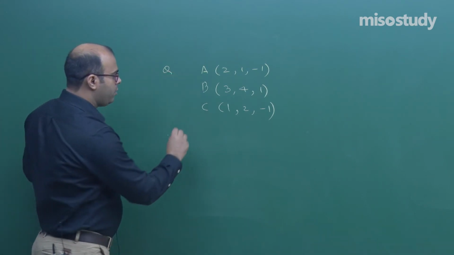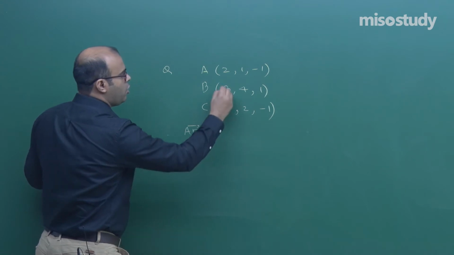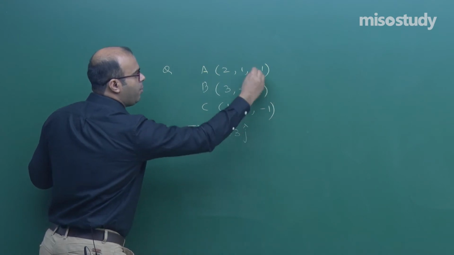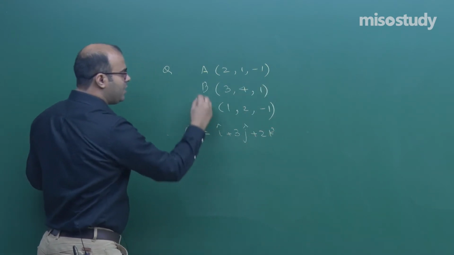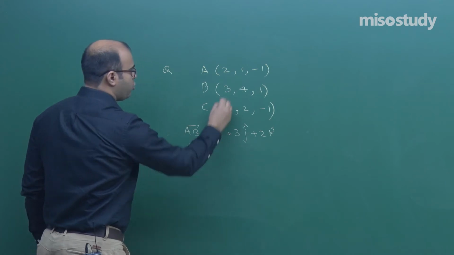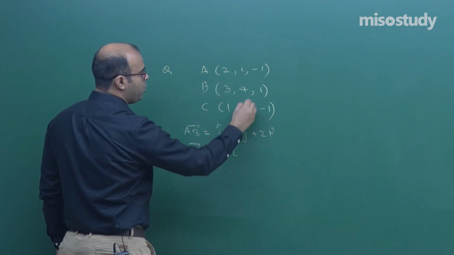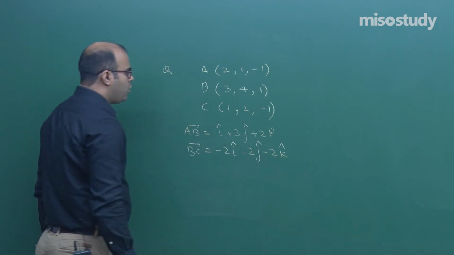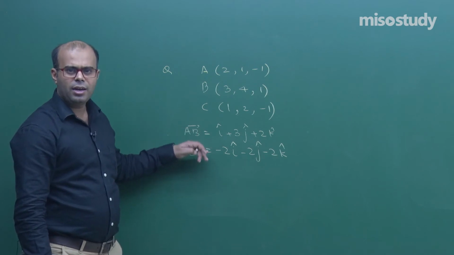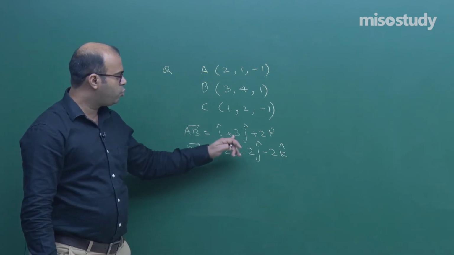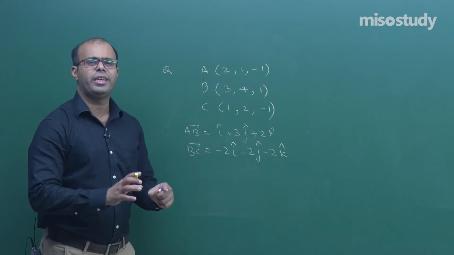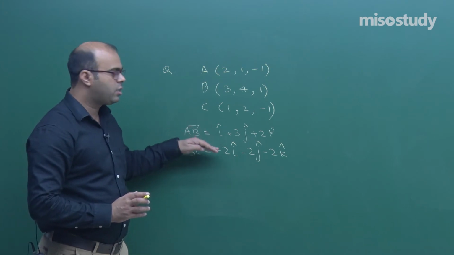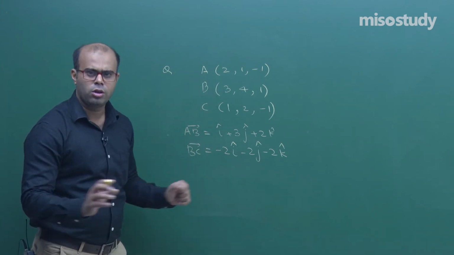We take the vector AB. What is the AB vector? (3 minus 2) i cap, (4 minus 1) j cap and (1 minus 1) k cap. What is the vector BC? Let us say, this is (1 minus 3) i cap, (2 minus 4) j cap, (-1 minus 1)... So are these two vectors parallel? Their components are not in the same ratio. So we will say, of course, these two are not parallel. So these two lines are not collinear, and these 3 points are also not collinear.